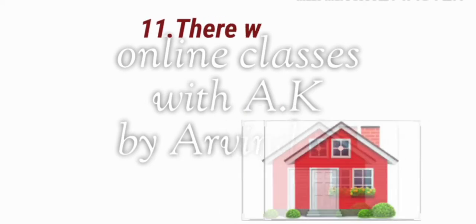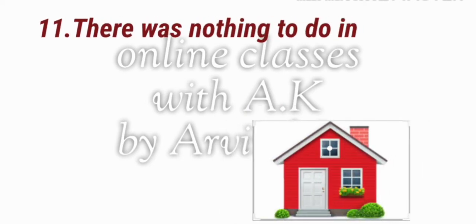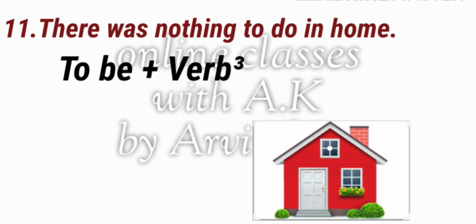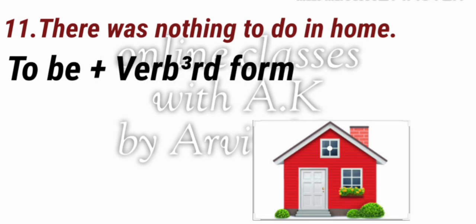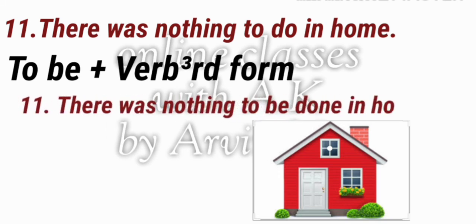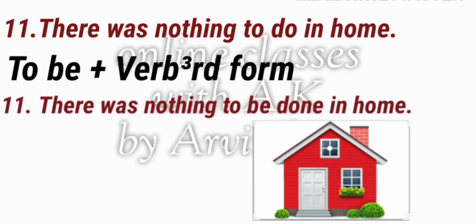Now we will see the next sentence: "There was nothing to do in home." We will follow this formula, to be plus verb third form, then our passive voice will come: "There was nothing to be done in home." Just simply see, in the active voice there is written there was nothing, so after the to we have to use be in the passive voice. Then in the active voice there is written do, so you have to use verb third form, and done will come in the passive voice.